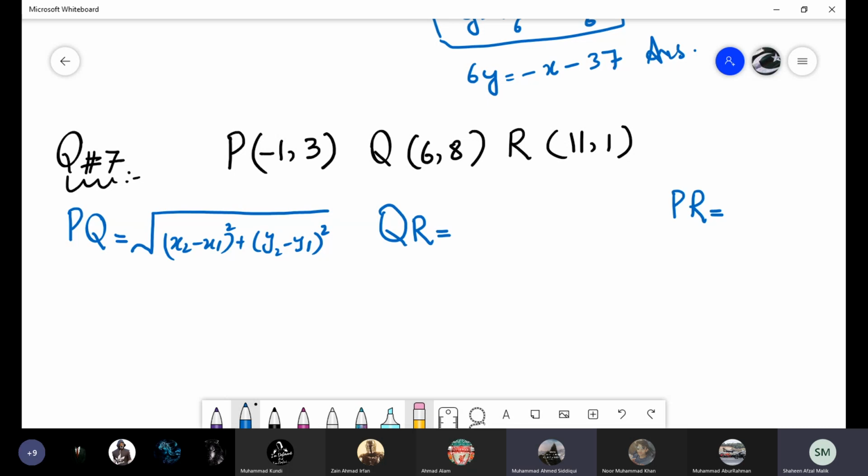So I will call the names of the boys who has to solve these 3. Everyone solve by yourself quickly because this topic you already have done. Muhammad Rehan, you will find out for PQ. Ashar Nadeem will find for QR. And Daniel will find for the next one, that is PR. Quickly. The rest of the students, you have to solve by yourself, but you don't have to tell the answer. Find out the length of all these 3 sides by using the distance formula.